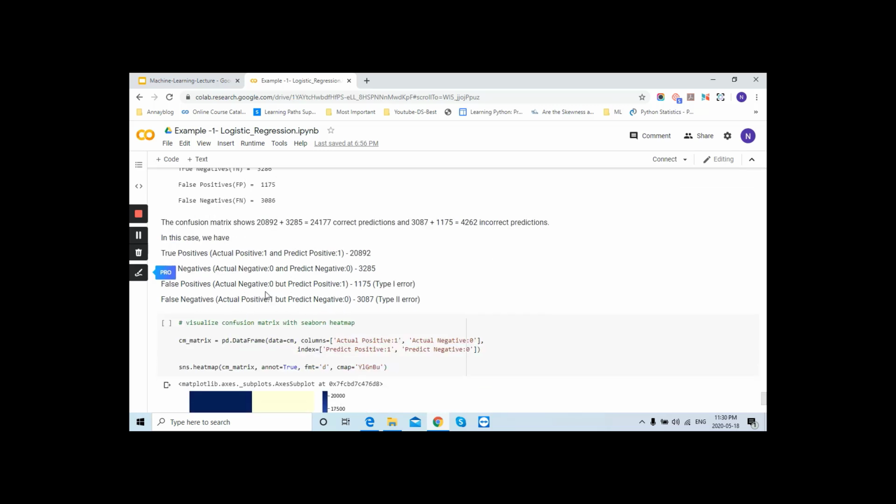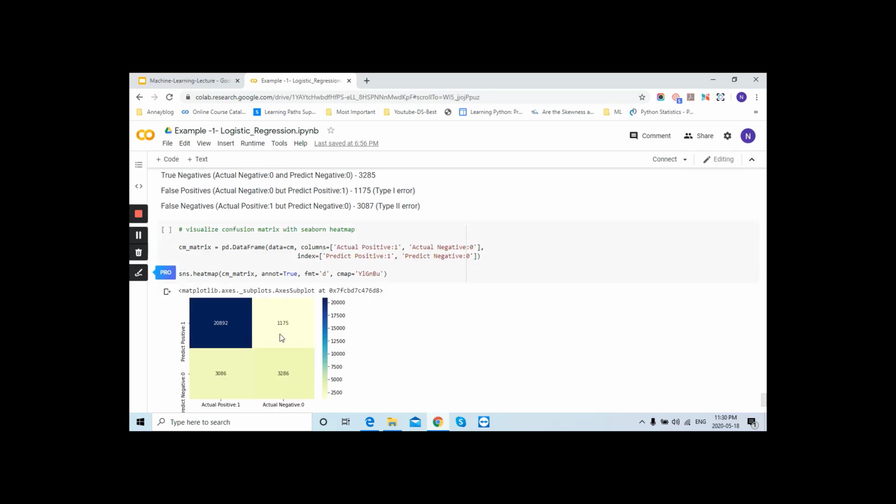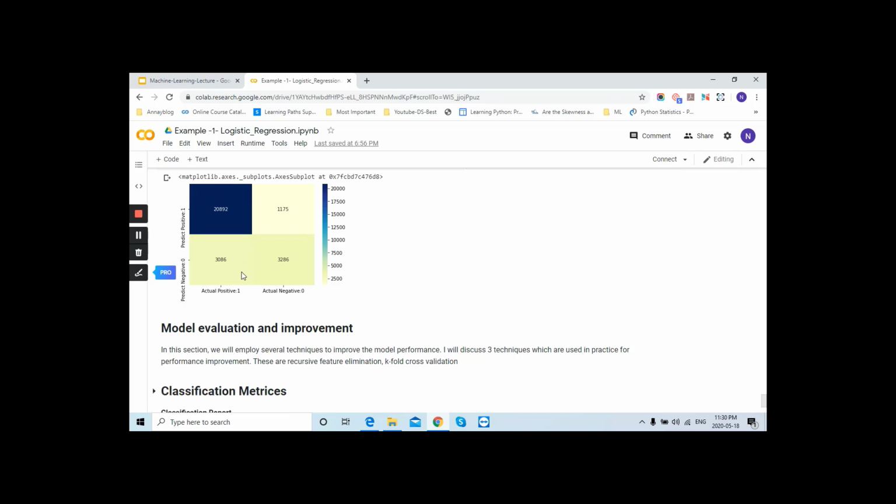your actual negative is 0, but predicted is positive. So this is called the type 1 error, and actual positive is 1, but your machine predicted it 0. This is opposite to that, that means it is a type 2 error. We can visualize it in the form of a graphical representation like this one, in the matrix form.